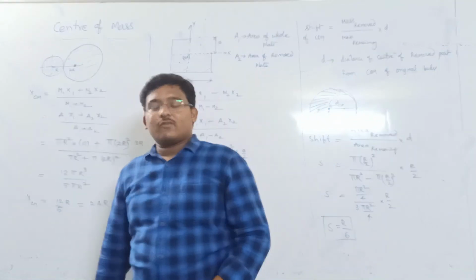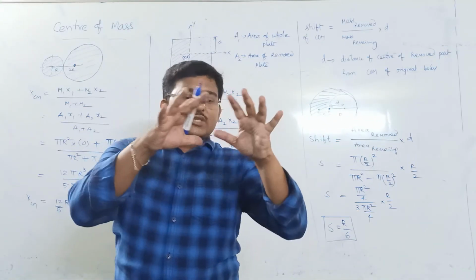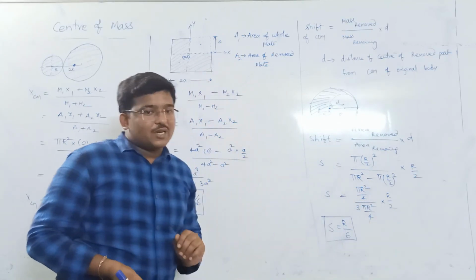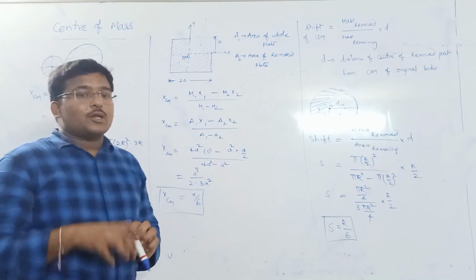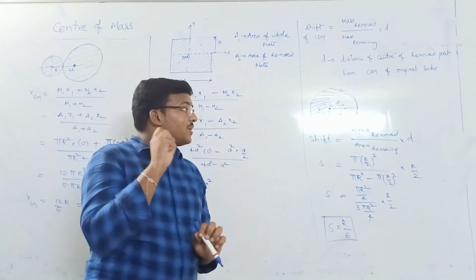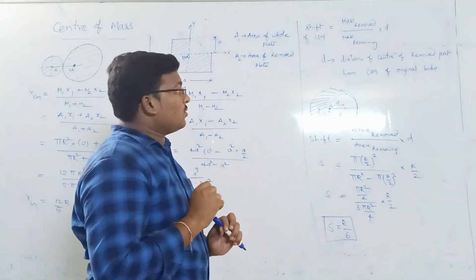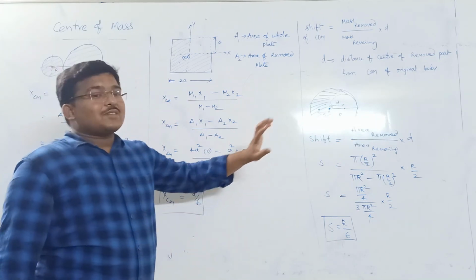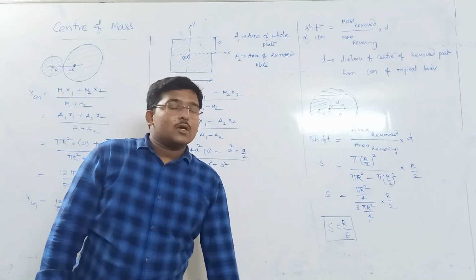Now you can try one more thing. Take a solid sphere of radius capital R. From that, remove one small sphere of radius R by 2, touching the periphery. Then you can find out the shift in center of mass for that type of problem.